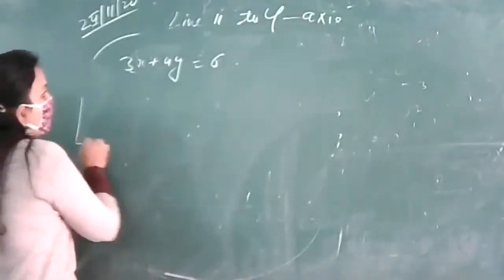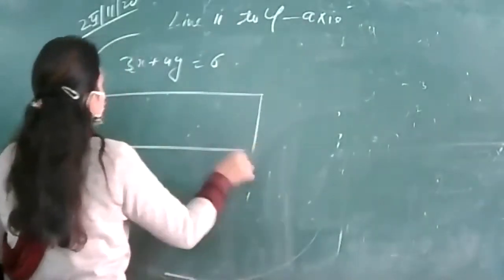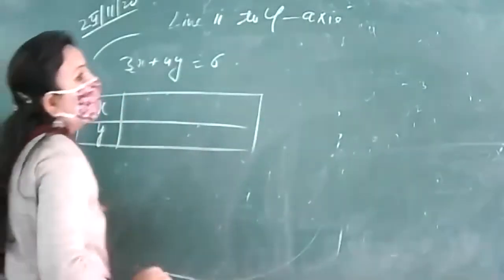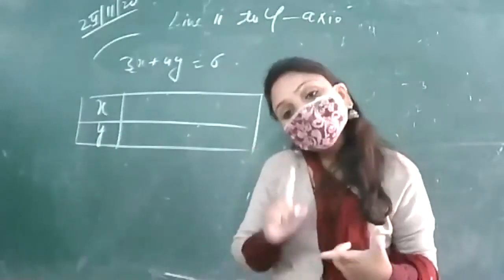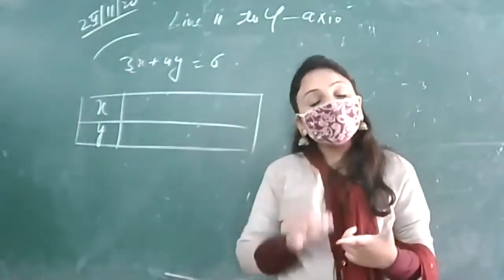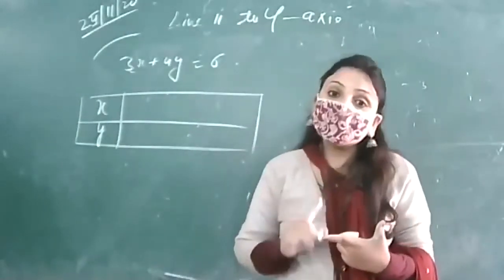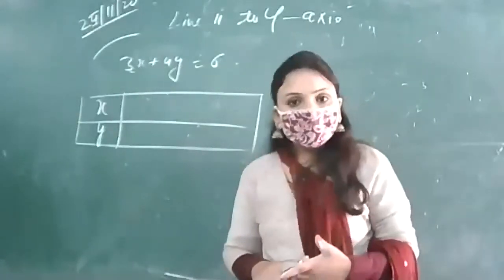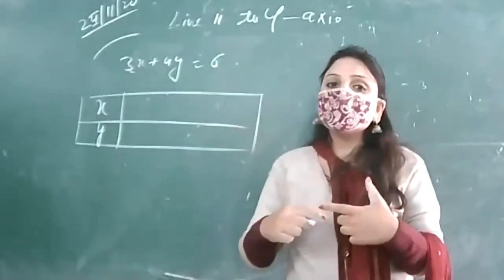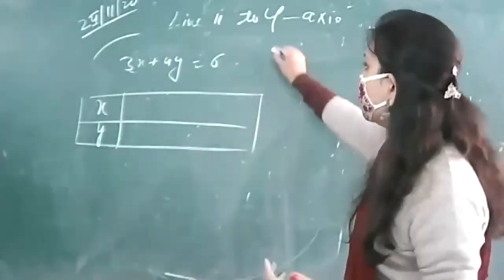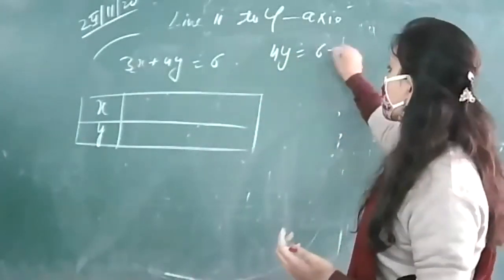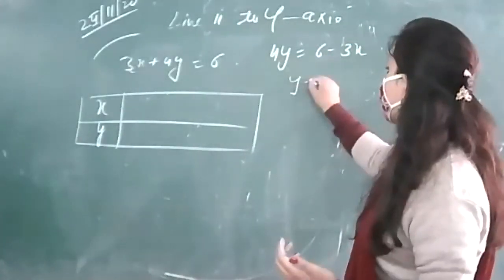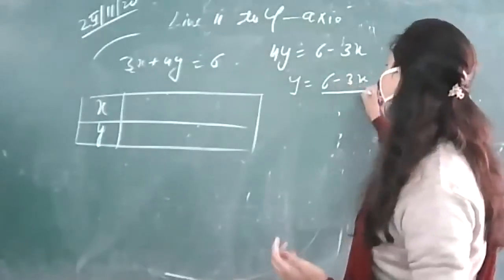चलिए, let me tell you how to do this. Putting the value of x and getting the value of y is the way to make the table to draw the graph of an equation, right? That means we will put the value of x and get the value of y. So let us separate y. 4y equal to 6 minus 3x, right? So y is equal to (6 minus 3x) over 4.